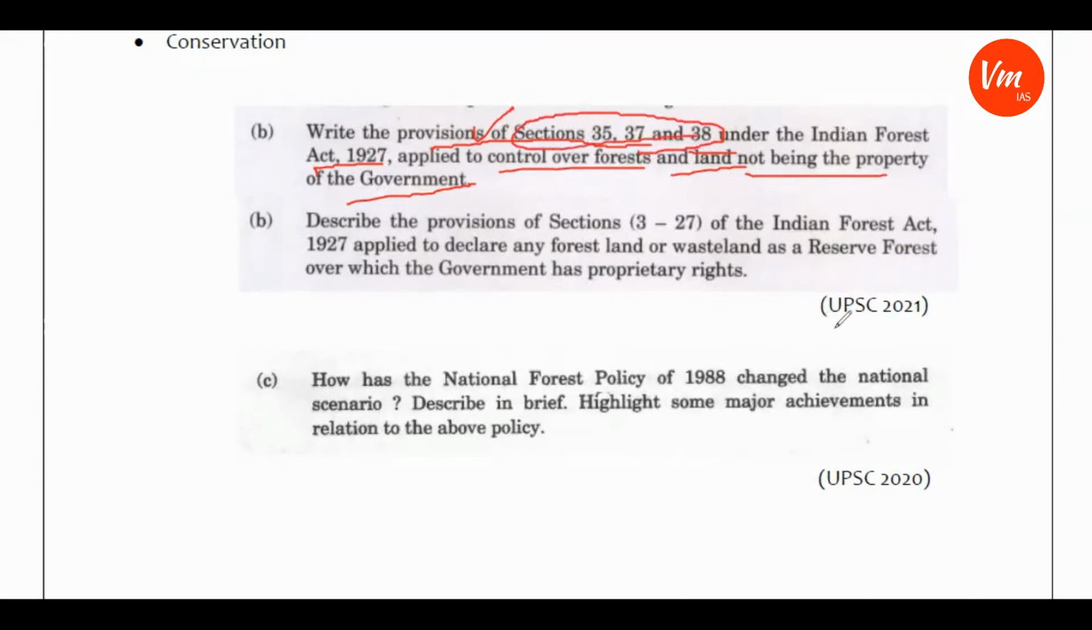And one more question which was asked in UPSC 2021. Describe how the provisions of sections 3 to 27 of the Indian Forest Act 1927 apply to declare any forest land or wasteland as reserve forest over which the government has property rights. See, sections 3 to 27 relate to the provisions of reserve forest, the declaration of reserve forest, and other things. So there is a direct question on the sections. These are the types of questions that you have to expect in the exam.